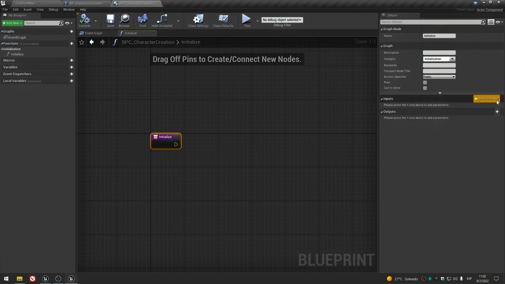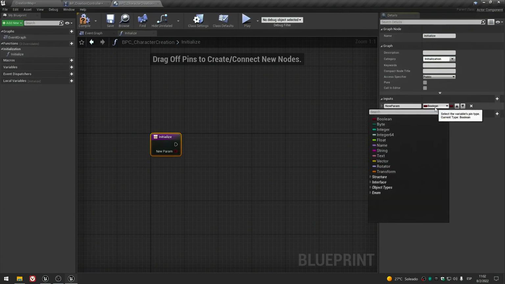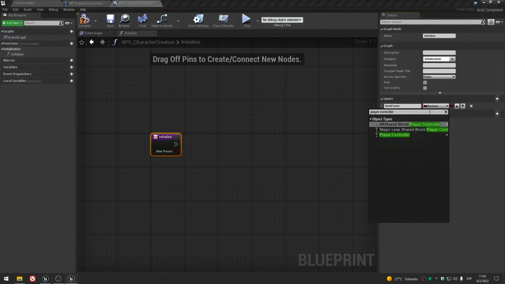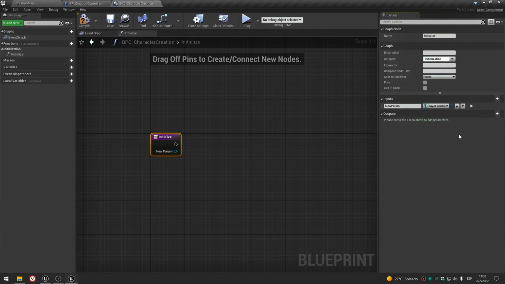We need to create an input here at the right of the type player controller, call it controller or whatever you want.